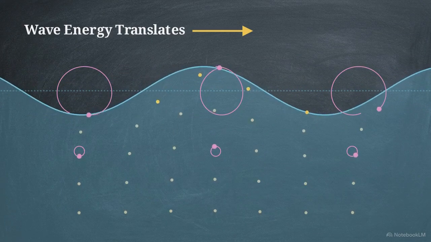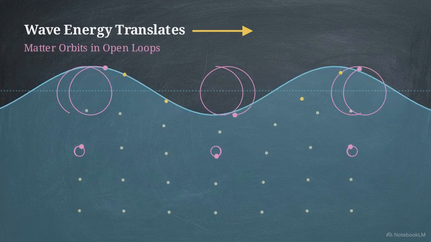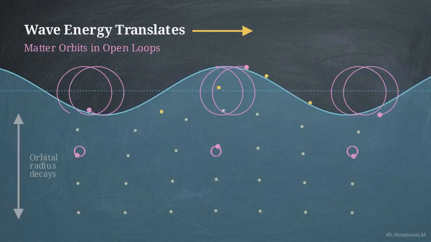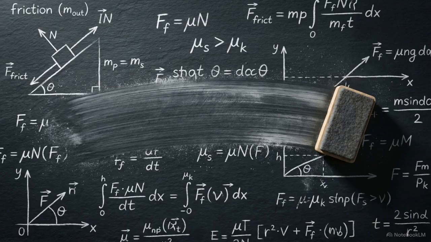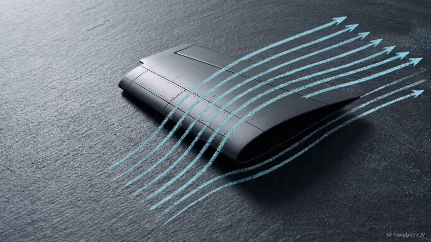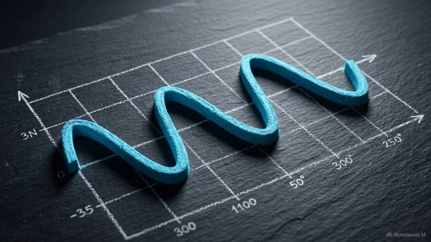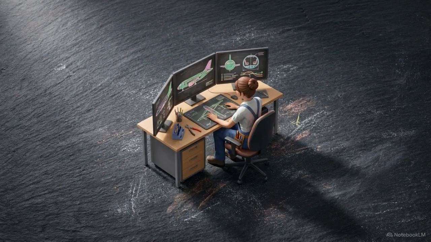The water isn't a moving wall. Instead, Euler's math shows individual particles traveling in slow, open circular loops as the wave passes through them. By mathematically removing friction, Euler provided a solvable framework for flight and ocean tides that remains an engineering standard today.